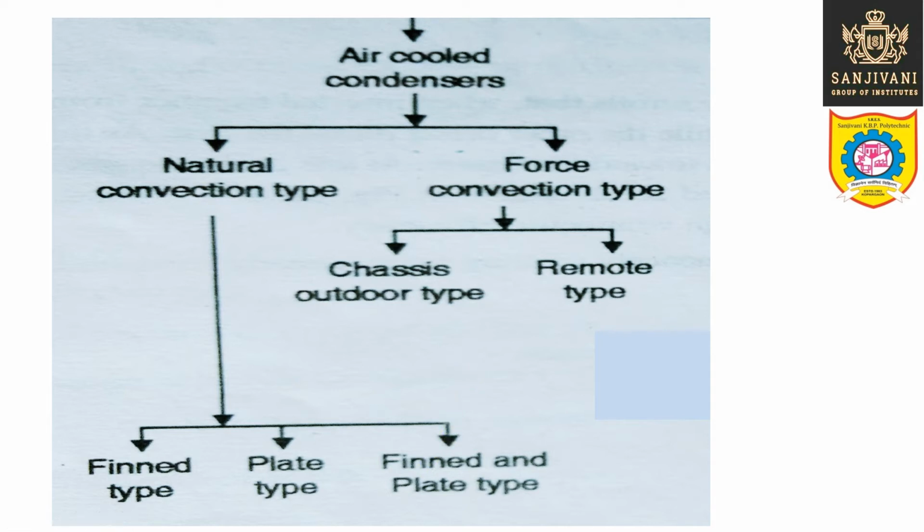So depending upon that, these natural convection type air cooled condensers are classified as fin type, plate type, or fin and plate type. Similar fins are also used in the forced convection type air cooled condensers.